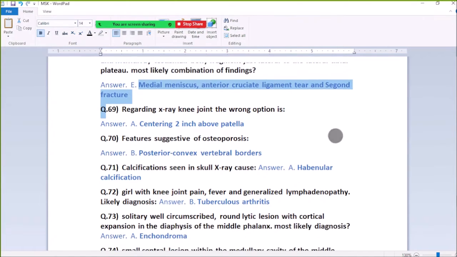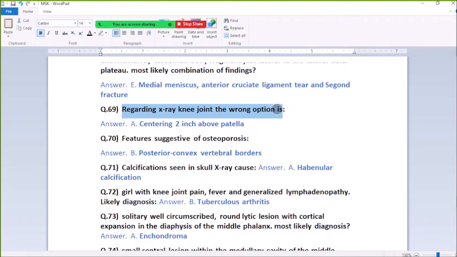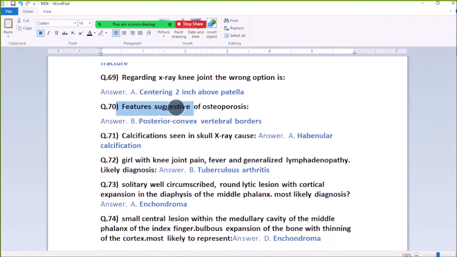69. Regarding X-ray of the knee joint, the wrong option is centering 2 inches above the patella. 70. Features suggestive of osteoporosis: posterior convex vertebral bodies. In osteoporosis, we see posterior convex vertebral bodies.